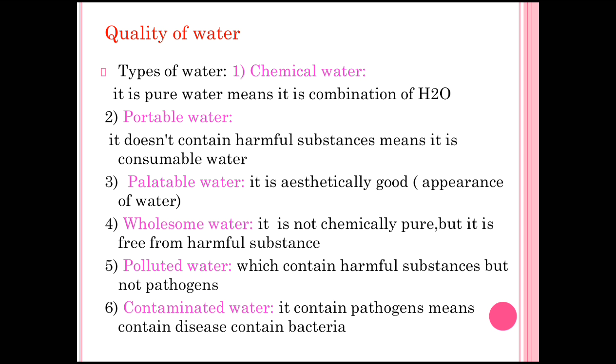Fifth type is the polluted water. We know that polluted water has harmful substances present in it, but there is no pathogen present in polluted water. Next type is the contaminated water. It contains pathogens, means disease-causing bacteria are present in that water.